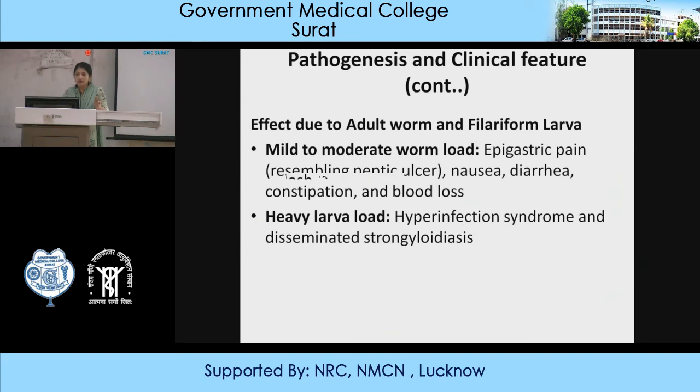You will find epigastric pain resembling peptic ulcer, then nausea, diarrhea, constipation and blood loss. In case of heavy larva load, hyperinfection syndrome may occur and disseminated strongyloidiasis occurs. The larva can go anywhere in our body because they enter the blood circulation.